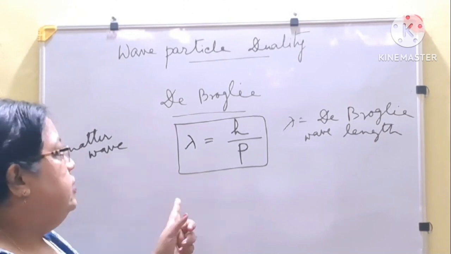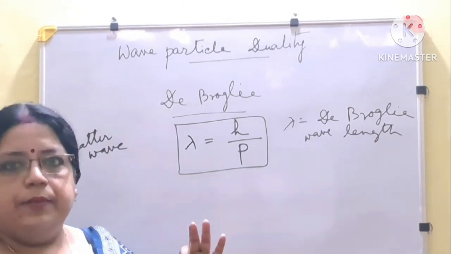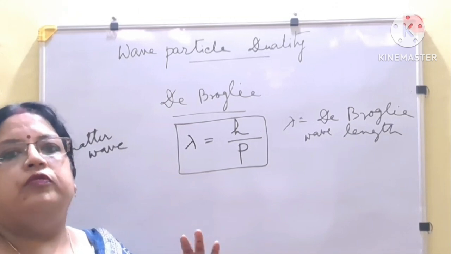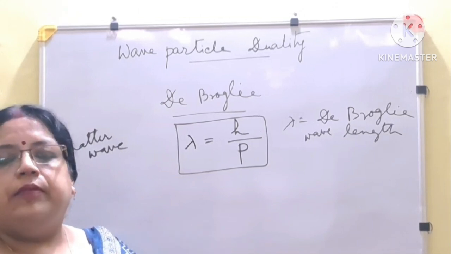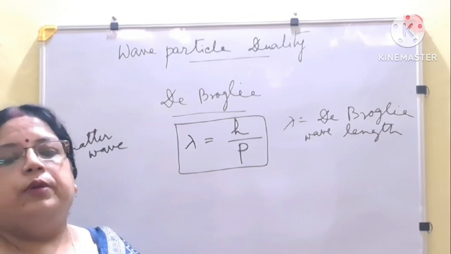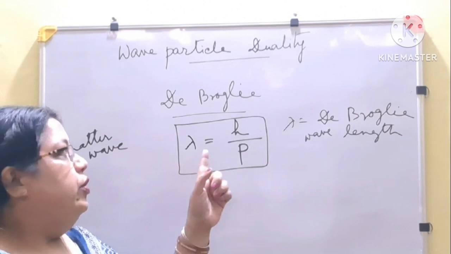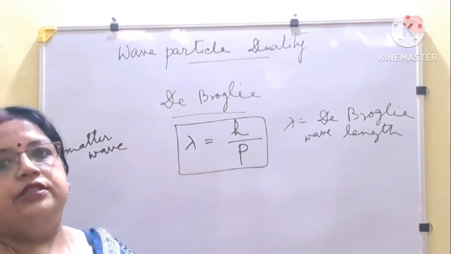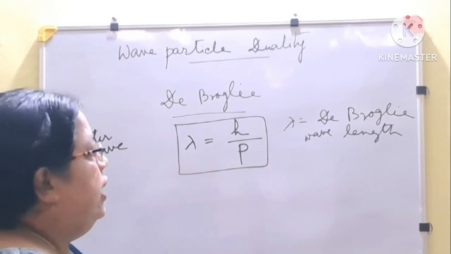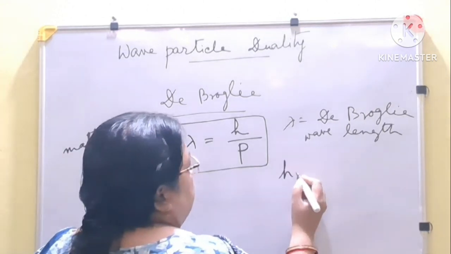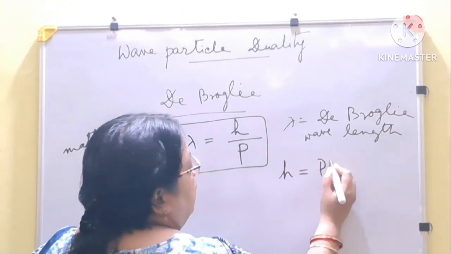Now in this relation, when any particle moves with momentum p, the associated wavelength of that moving particle, lambda, will be equal to h by p. h is the Planck constant.